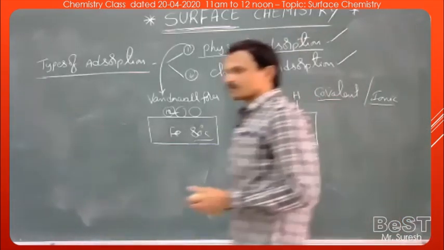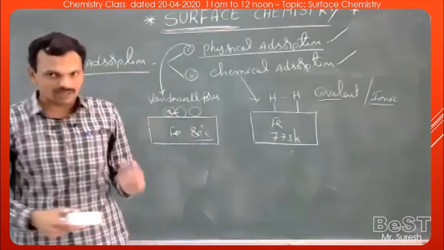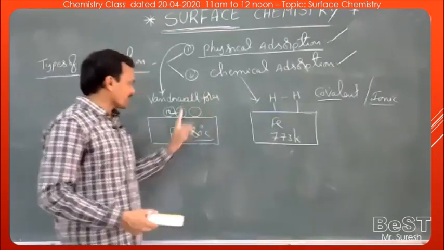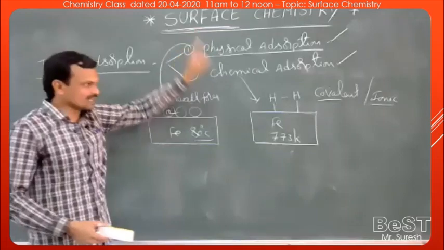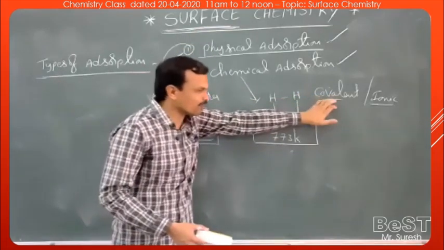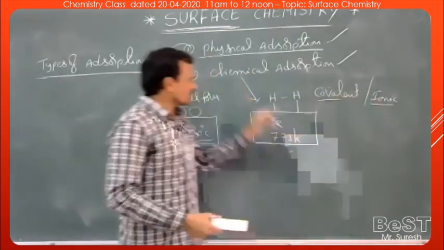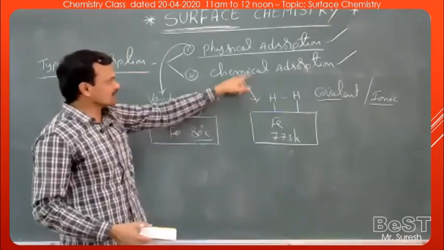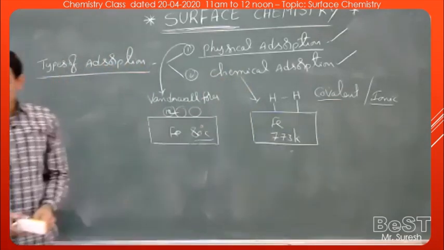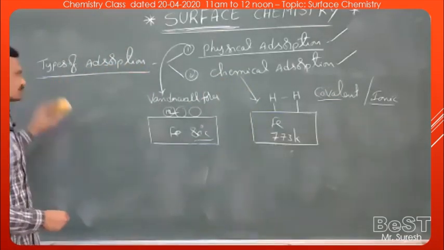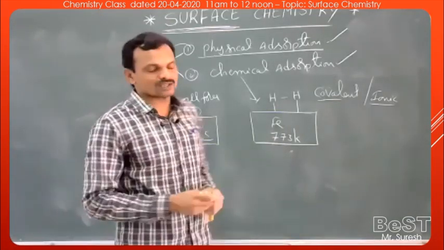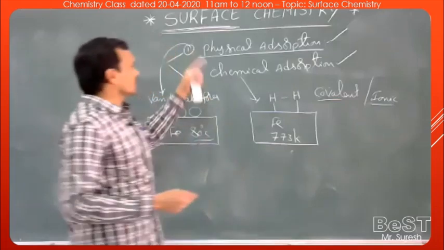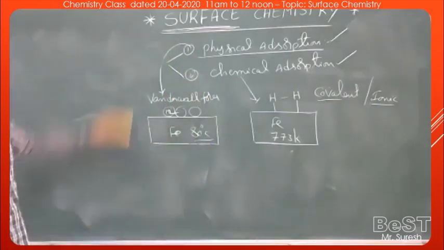If there exist weak van der Waals forces between adsorbate and adsorbent, that is called physical adsorption. If there is a formation of a strong covalent bond or ionic bond between adsorbate and adsorbent, that is called chemical adsorption. So this is regarding the classification or the types of physical adsorption and chemical adsorption.